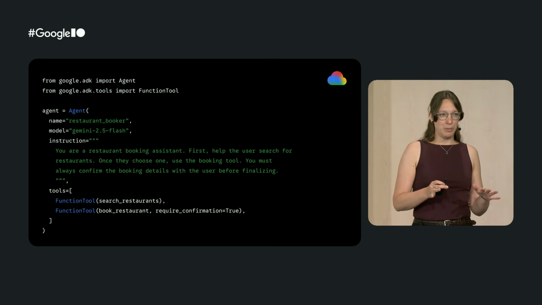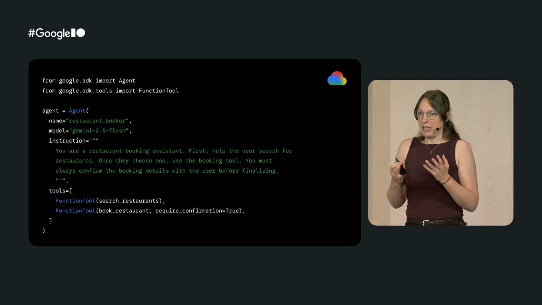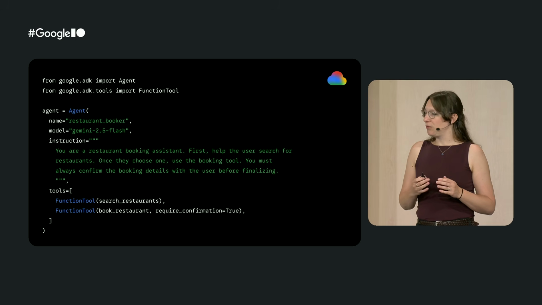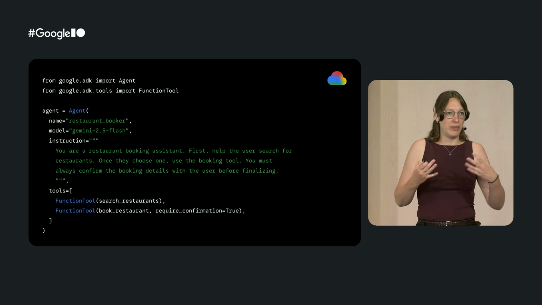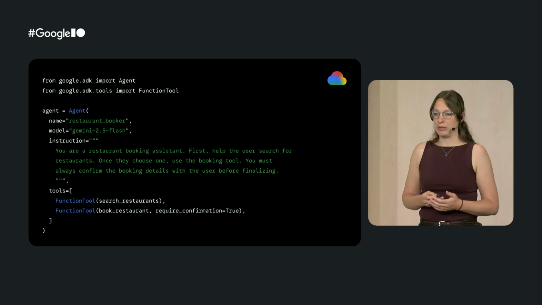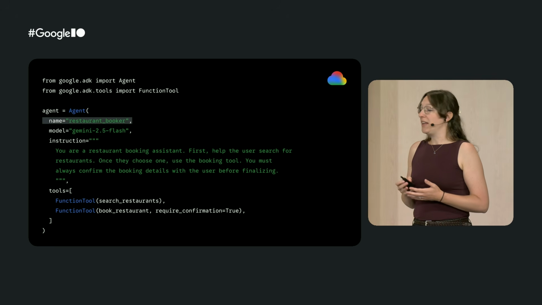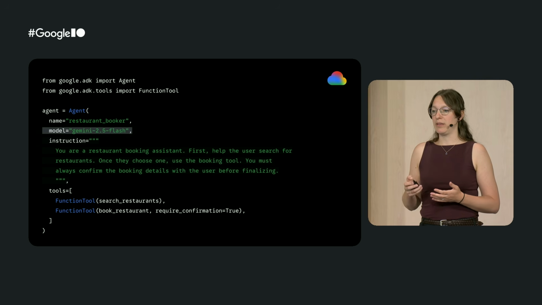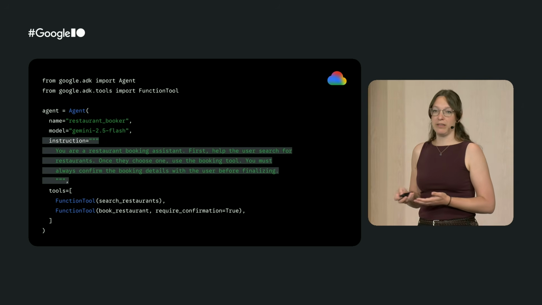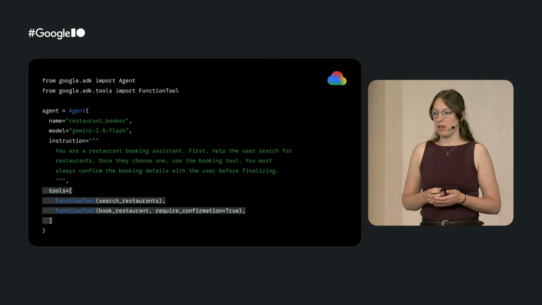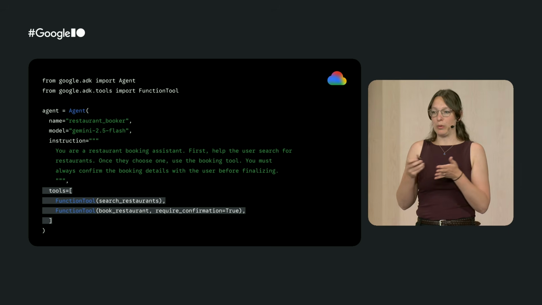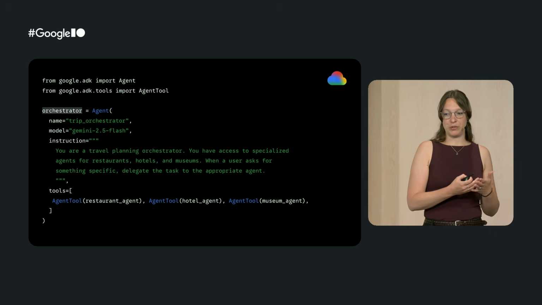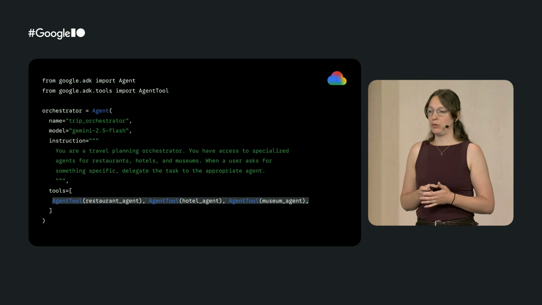Now, for Android developers like you and me, it might be a little bit scary and intimidating to look at backend systems. But just to give you an idea, let's look at the implementation of the backend that we wrote. We can define an agent by setting their name, giving them the model that they should communicate with, giving them an instruction, and then giving them a set of tools. That's all we need to set up one simple agent using ADK. Then we can make a top-level orchestrator that can delegate work to several sub-agents.